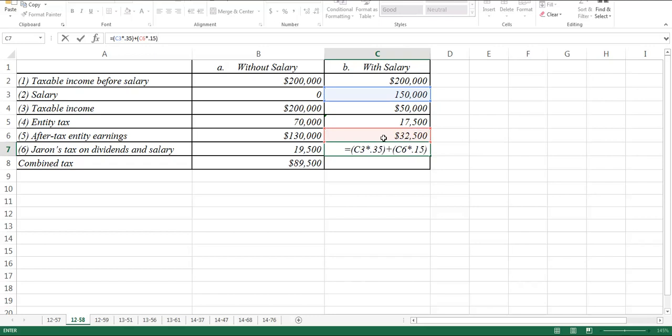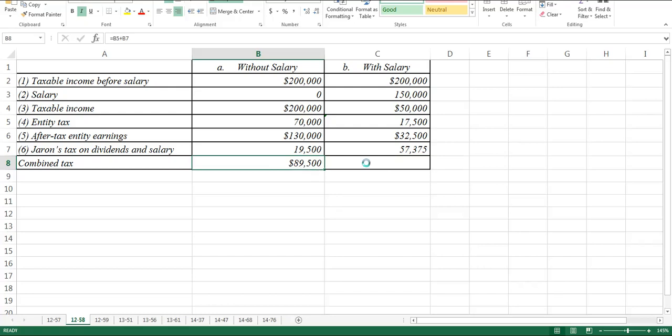So 15% on the dividend, and the entity tax is 35%, giving me a total of $57,375. So I am going to copy that over here, and I'm adding the $17,500 and the $57,375 to get that number.